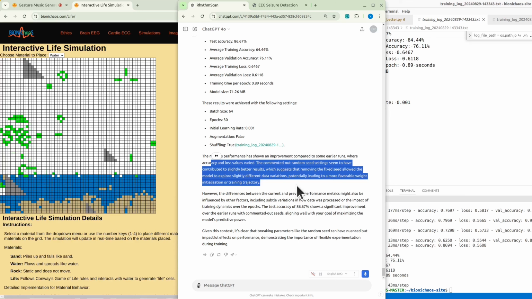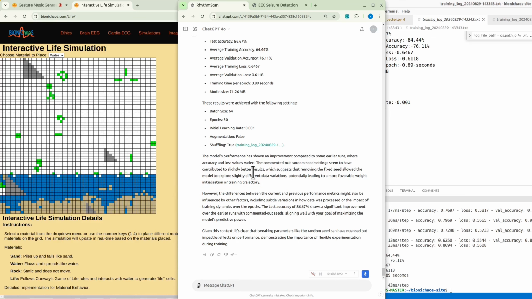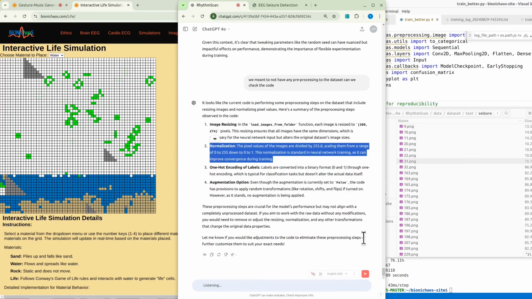Yeah, so showing improvements, but yeah, commented out the random seed settings. Potentially resulted in better results. We meant to not have any pre-processing to the dataset. Can we check the code? Okay, can we go over the normalization? Why are we actually doing this? What's wrong with the original range?